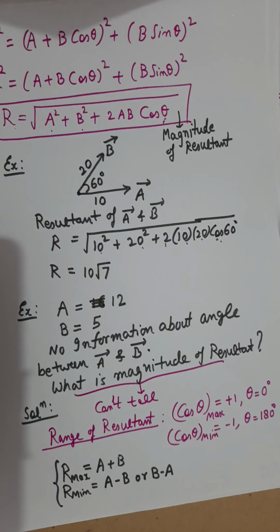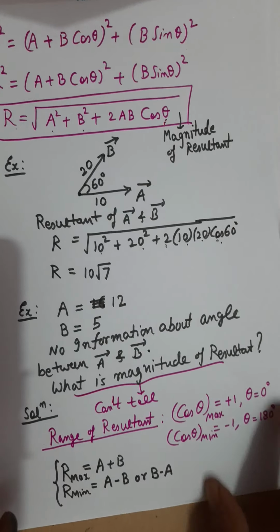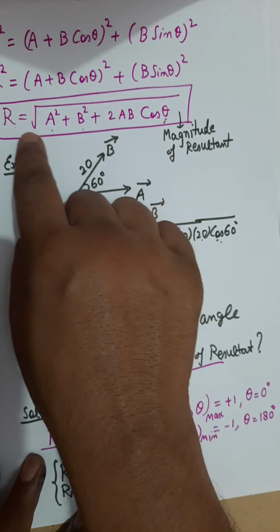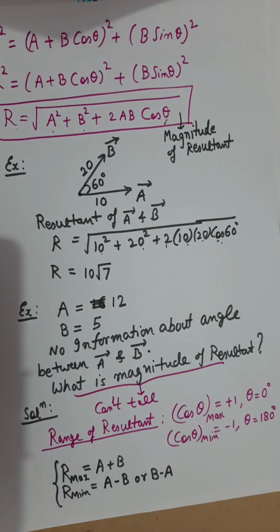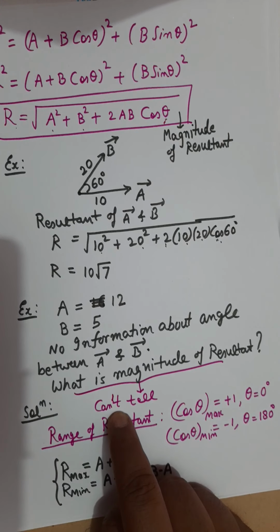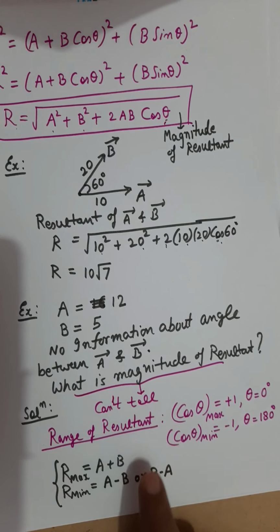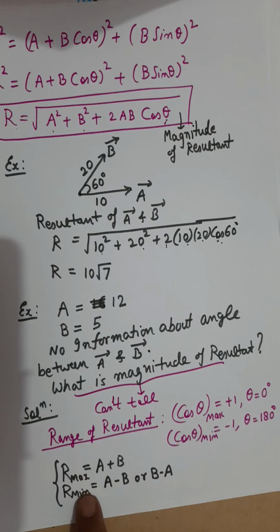The range of resultant is useful in those cases where we are unaware of the angle between the vectors. If we are fully aware of the angle between the vectors, then by this expression we can find the exact value of r. But if for some reason we are unaware of the angle between vectors, then finding the exact value of r is not possible, but finding the range of resultant is possible.